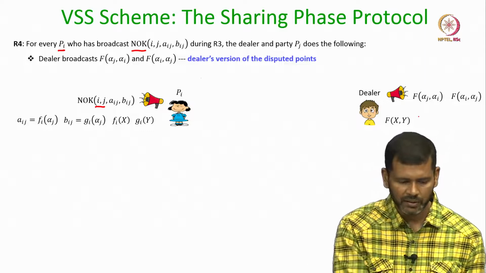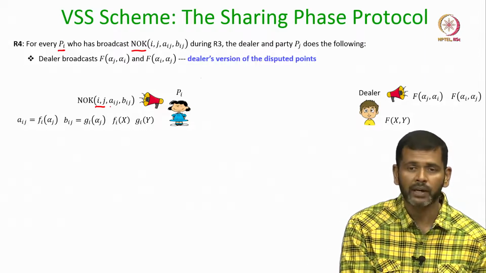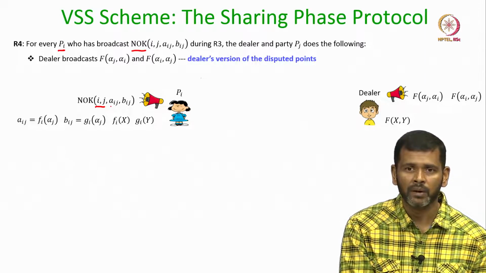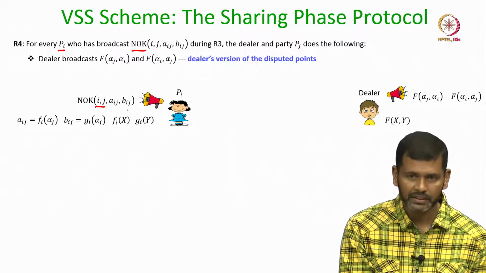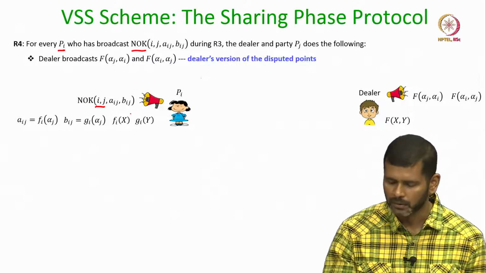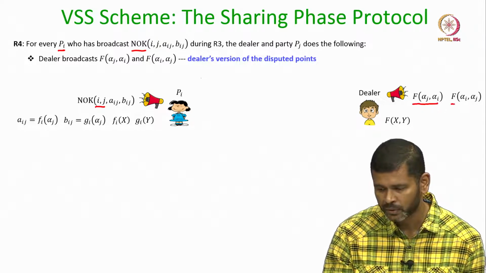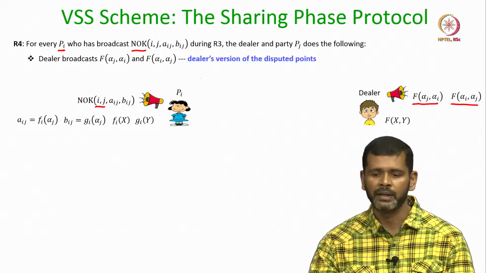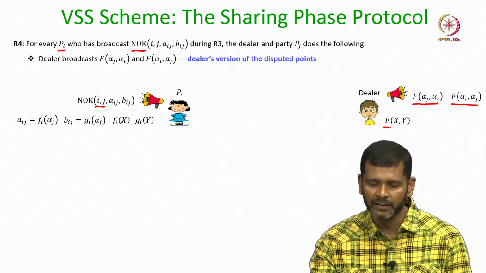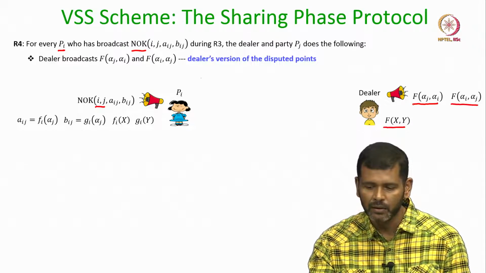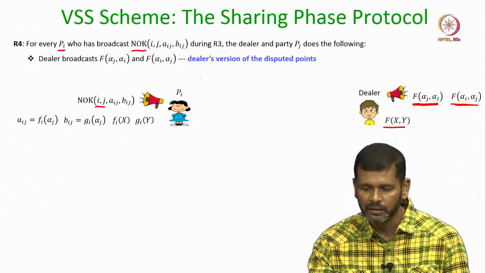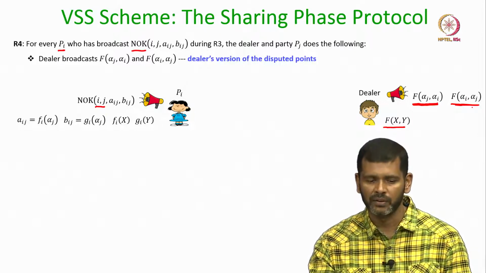So, what are the disputed points here? The jth point on the ith row polynomial and the jth point on the ith column polynomial. The dealer has those points because it has the full bivariate polynomial from which it distributed those points to party Pi. So, the dealer now makes public its version of the disputed points.